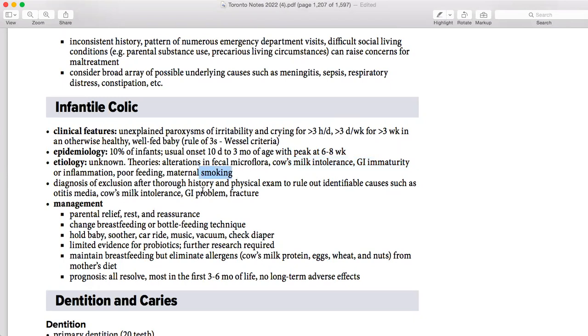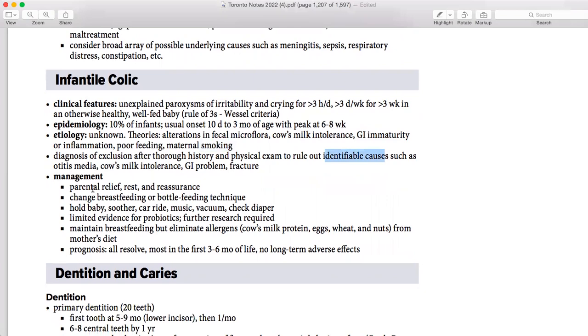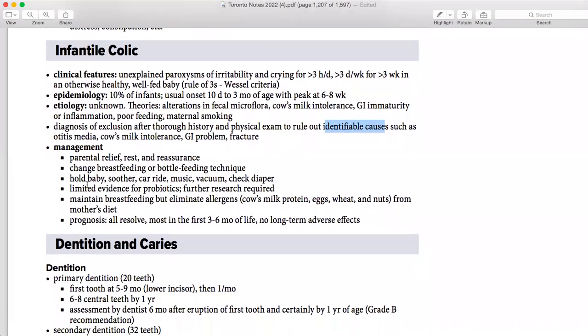It is a diagnosis of exclusion: history and physical exam to rule out any identifiable causes such as otitis media, cow milk intolerance, GI problems, and fractures. What you are going to do is first help the parents, counsel them about their mental health, because the baby is crying so much, they are frustrated, they are in anxiety, they are in panic attacks. So you have to give them reassurance and relief and rest before telling anything else, right? First things first, start with parental relief and rest. When the parents are calm, they can take care of the baby properly. Change breastfeeding, maybe bottle technique is the problem, maybe the hold, baby soother, and you can counsel about that.